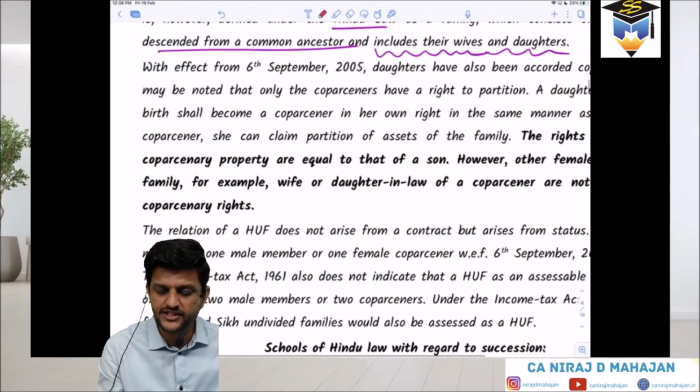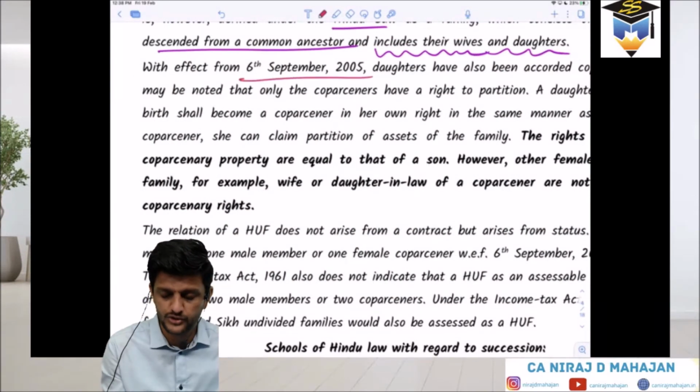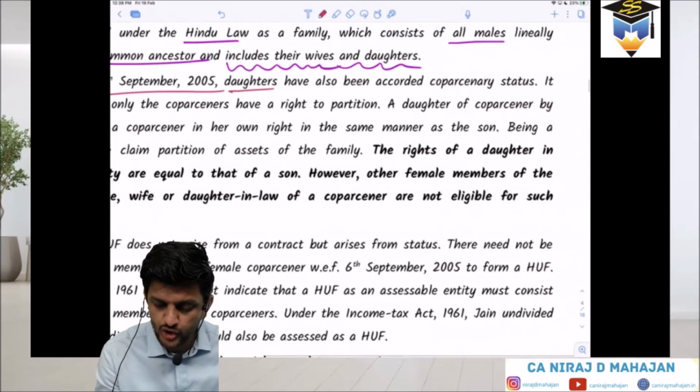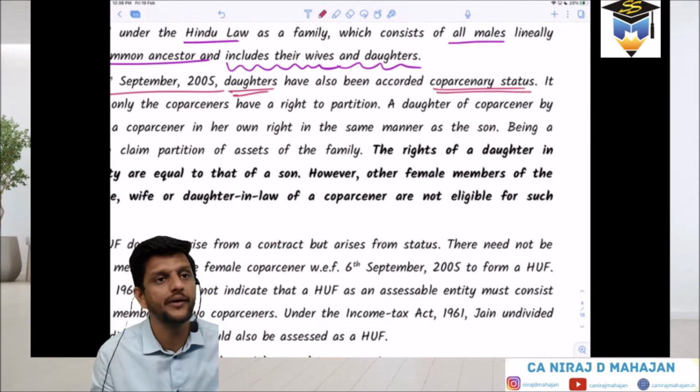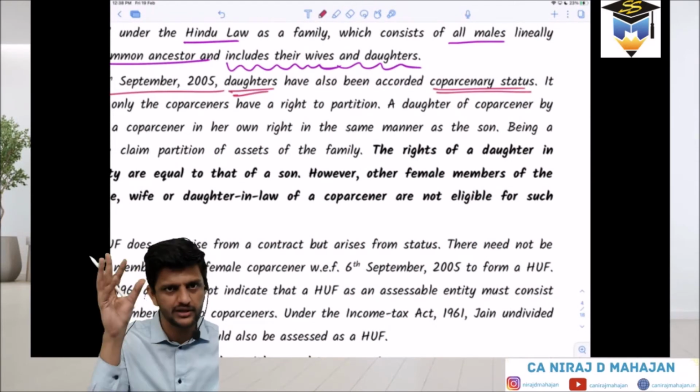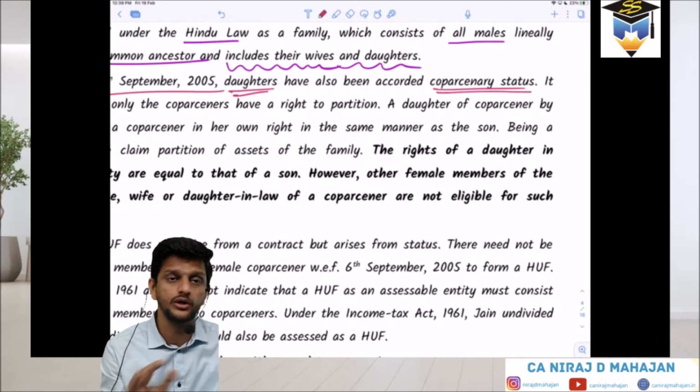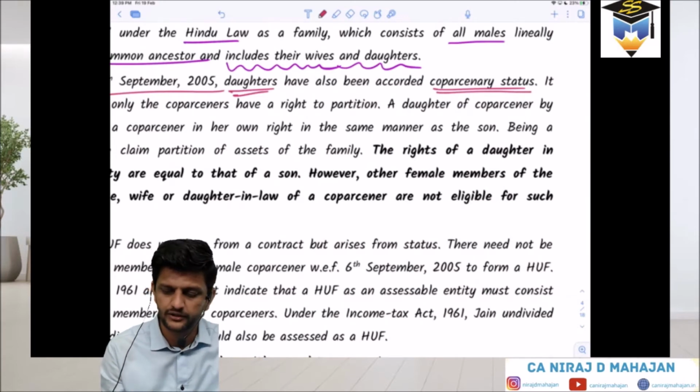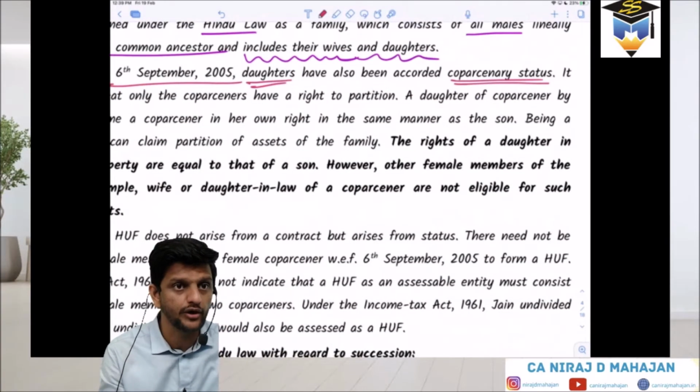Check. With effect from 6th September 2005, I think the Supreme Court had said that daughters have also been given co-partnery status. In that HUF, you have a Karta and the others are co-partners. So females are also part of your HUF. Okay? Co-partnery. I'm talking about daughters.